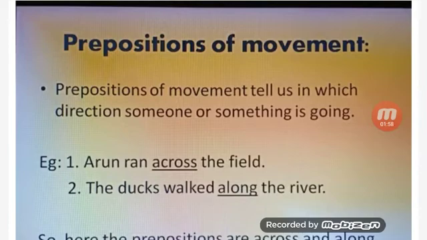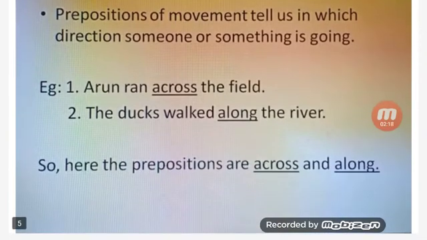Next is preposition of movement. Prepositions of movement tell us in which direction someone or something is going. For example, Arun ran across the field. The ducks walked along the river. So here the prepositions are across and along, and these words are telling us about the direction someone or something is going.